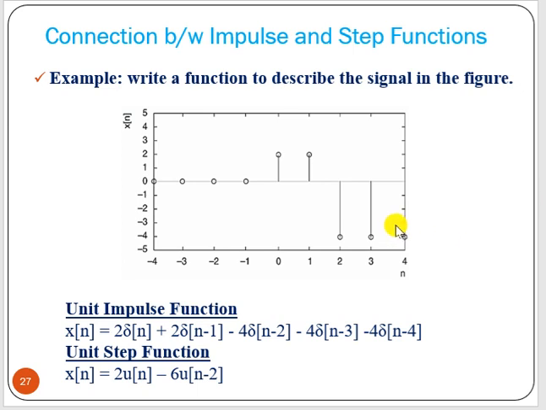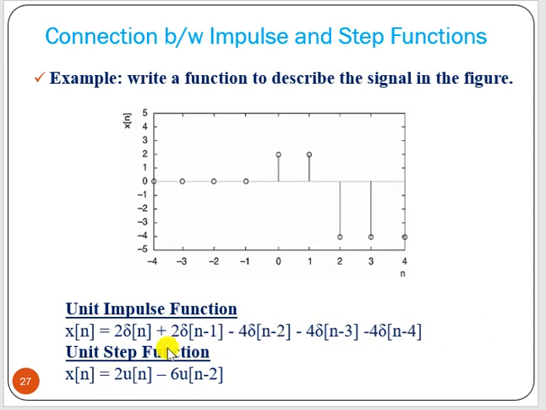Now say example. This is a signal that we can write in terms of unit impulse function as 2 delta n plus 2 delta n minus 1, now minus 4 delta n minus 2, minus 4 delta n minus 3, minus 4 delta n minus 4. Okay. And it will go on like that up to plus infinity. Now this is written in terms of unit impulse function.